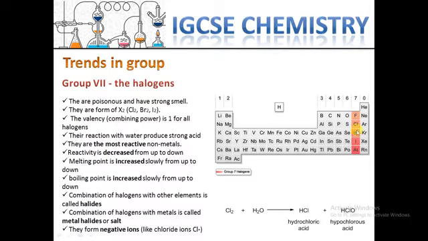These halogen atoms can create negative ions, just one negative charge, like fluoride, one negative, chloride, one negative, and bromide, one negative. All are the same.